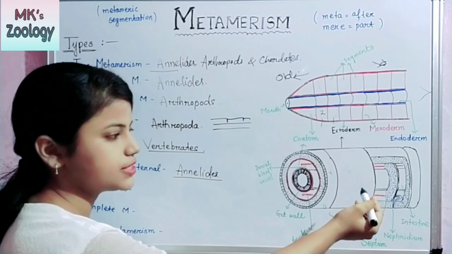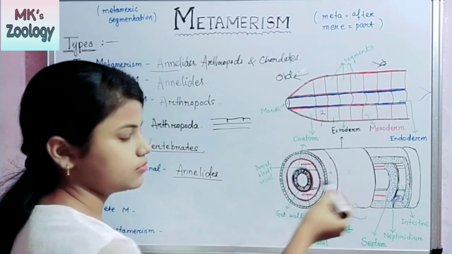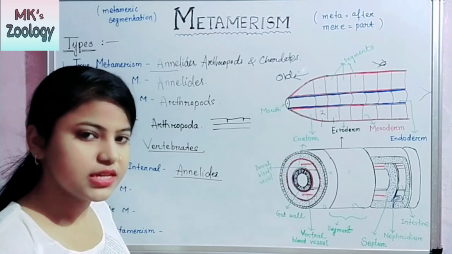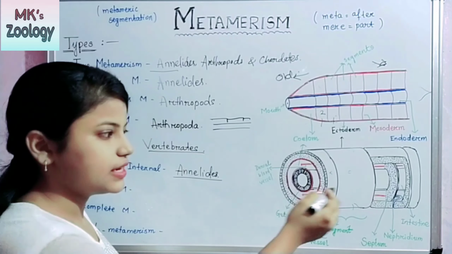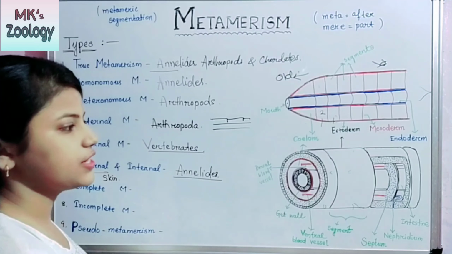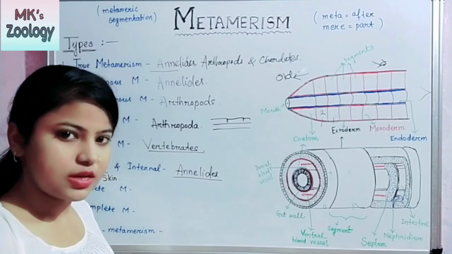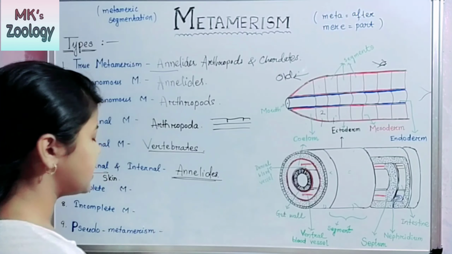And for internal metamerism, there are septa present in the mesoderm layer. It is the partition wall, so that is in the internal, and in external the body constrictions are present. So here the example is annelids.